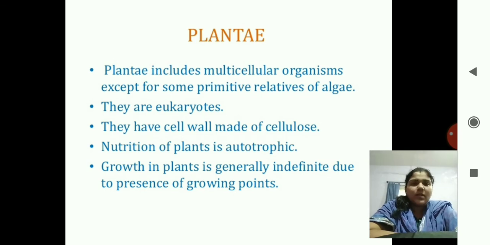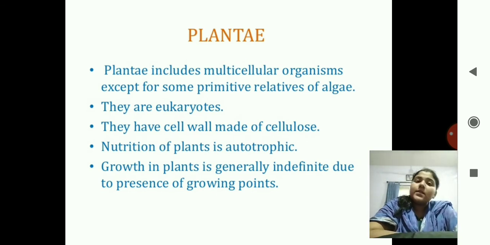Zooplanktons means small organisms which are present in the water, and phytoplanktons are small microorganisms which are single-celled but found in the water. So they do not come under the kingdom Plantae. The Plantae kingdom consists of all multicellular organisms.